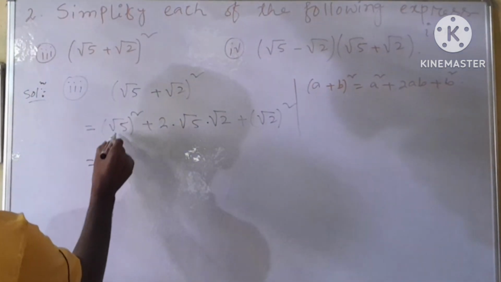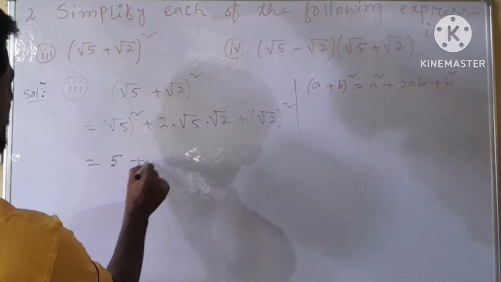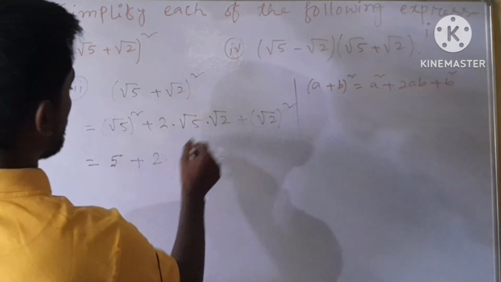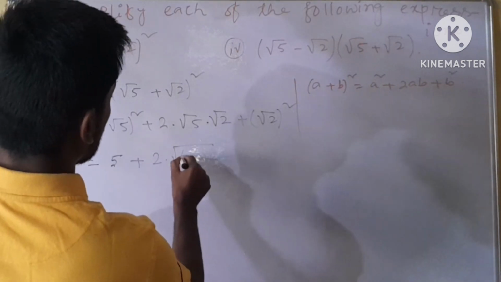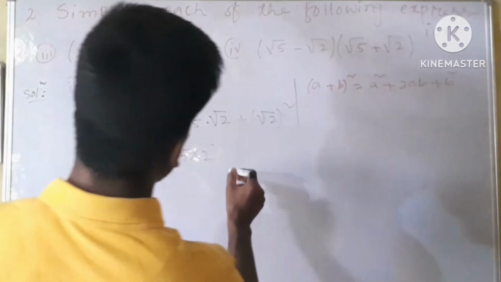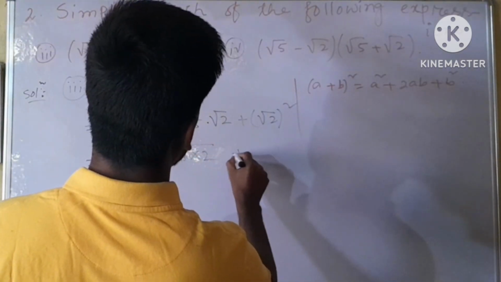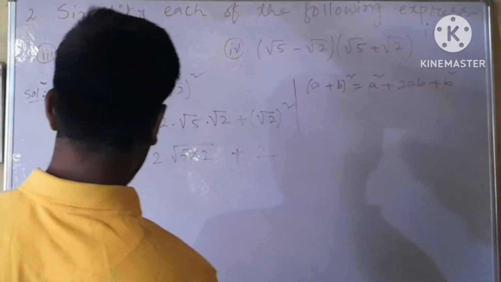They are equal to this. Square and root will be cancelled. Then we have here 5 plus 2 into, we can write these 2 under a single root over. So 5 and 2 will be multiplied under the root over, plus square and root cancelled. So we have here 2.